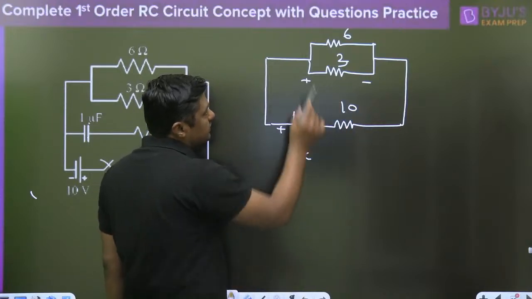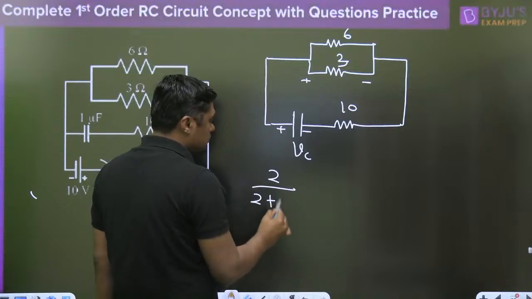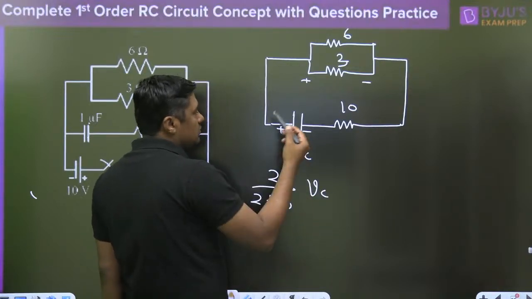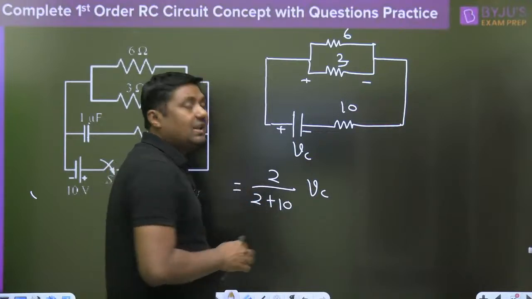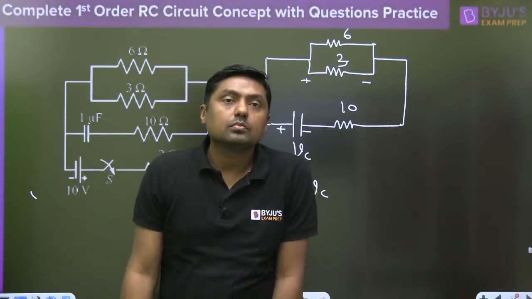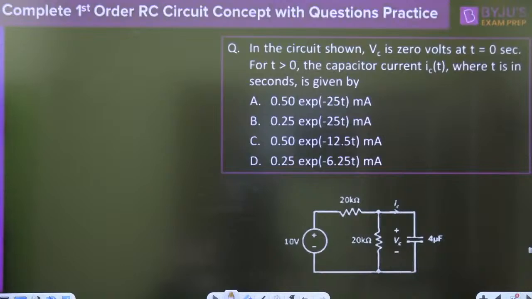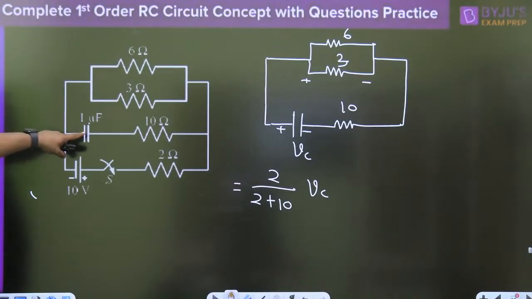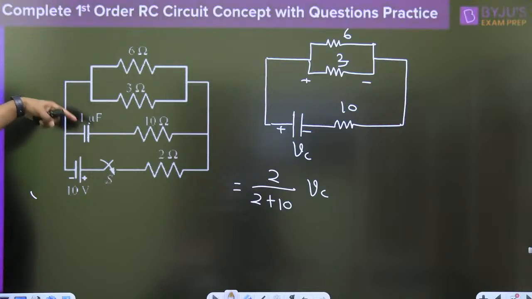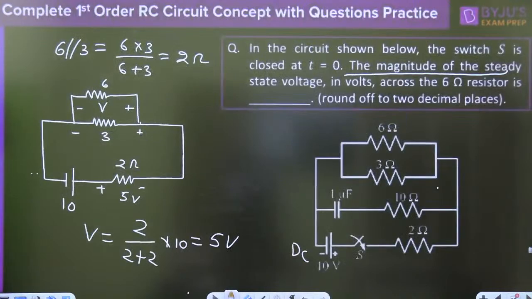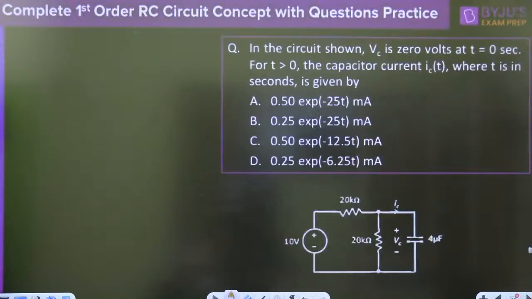This is the 2 ohm resistor. That will be the magnitude. If you are assuming that the voltage across the capacitor is 0, then it will become 0. One minute, I am talking about the steady state voltage, not the initial voltage. Okay, now please give me the answer for this question.